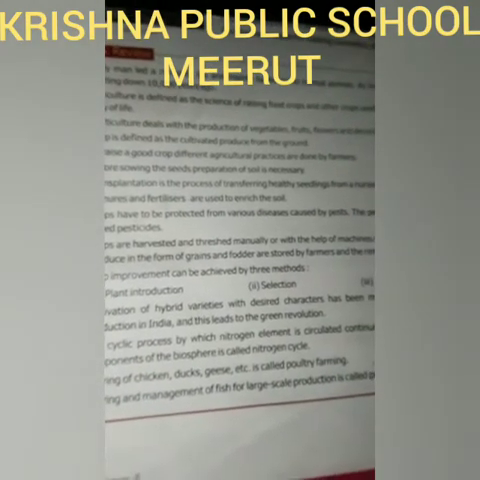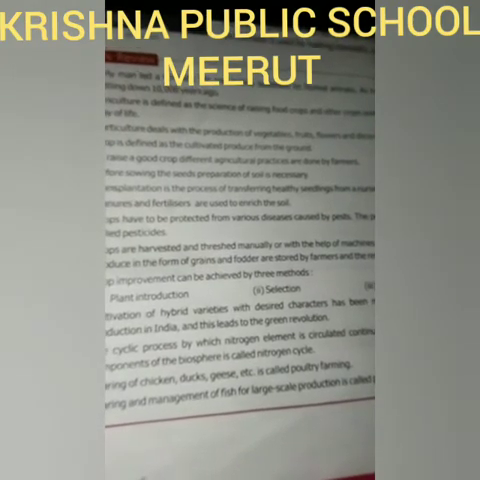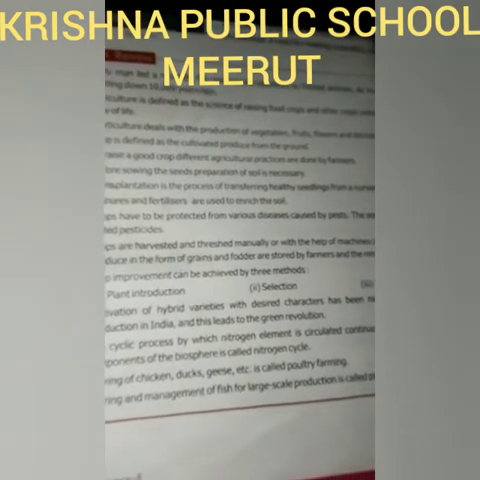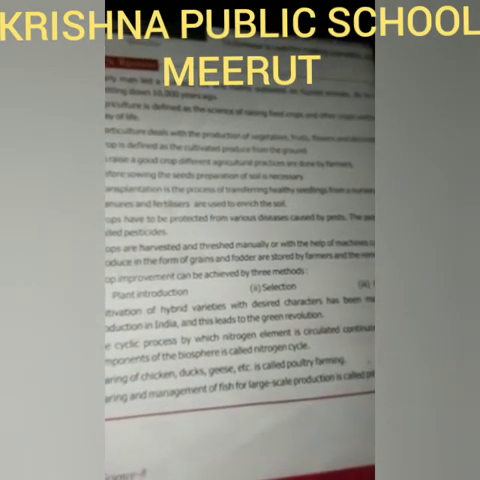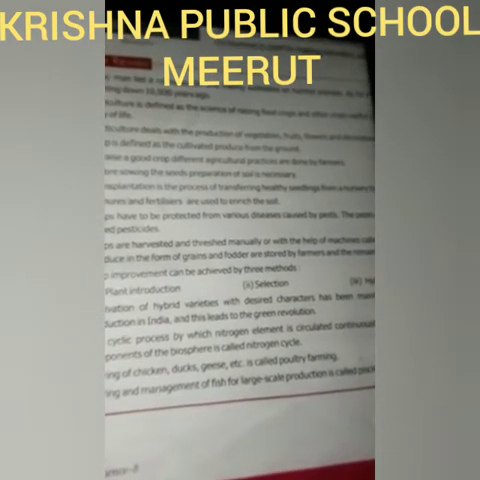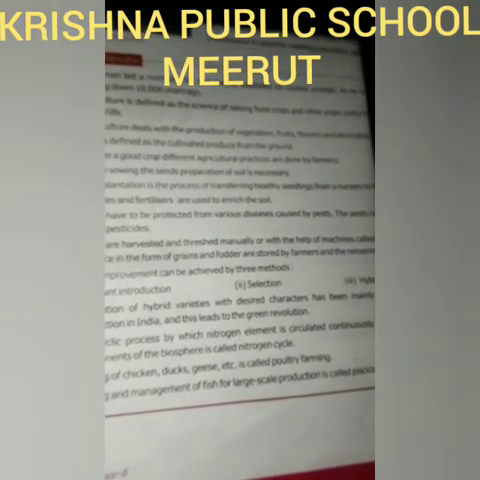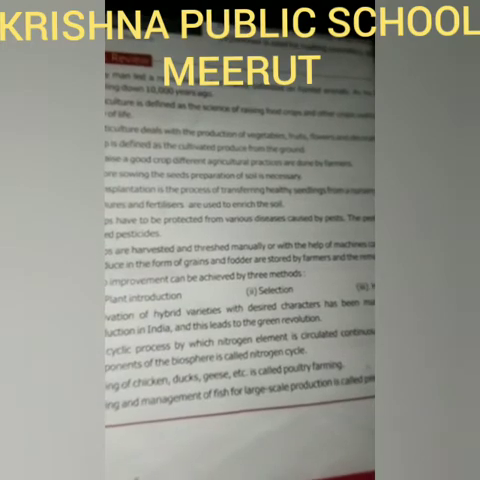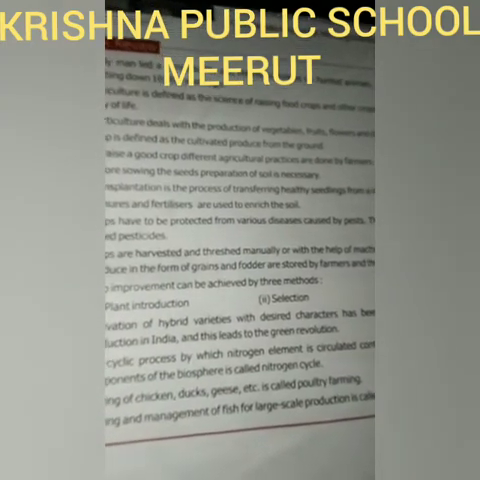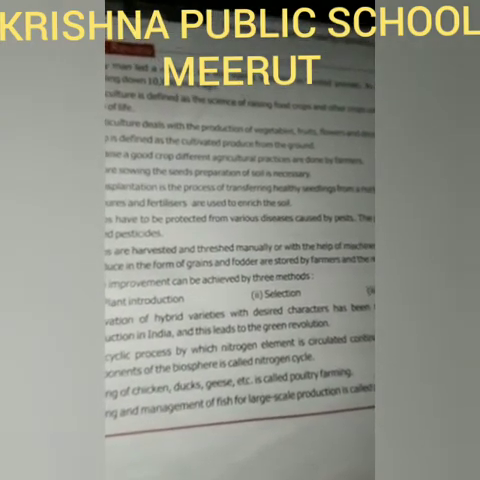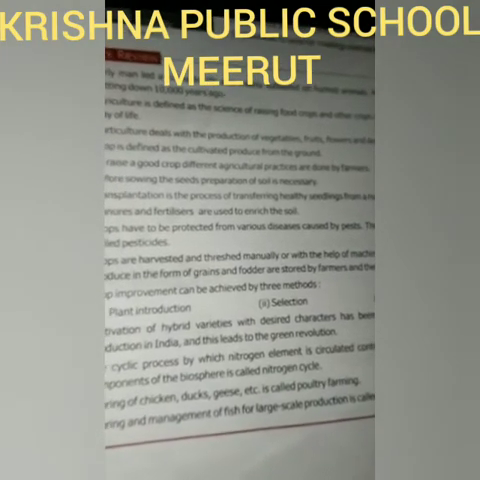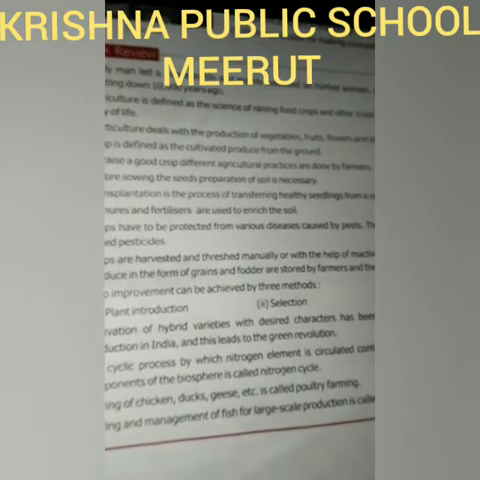Now, threshing. Threshing is the process of separating grains from the stalk of hay. Winnowing: the process of separating grains from the chaff is called winnowing. Grains should be dried in the sun before storage. Food grains are stored on a large scale either in granaries or silos.